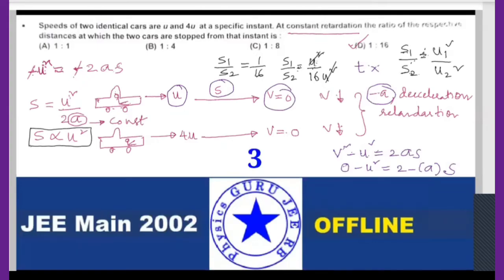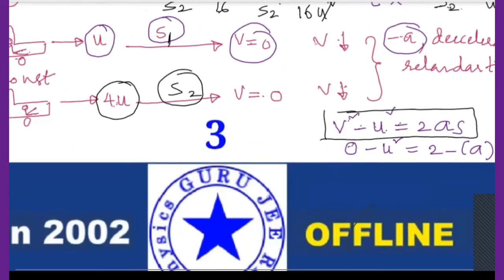Let me explain once again. Two cars are there, U and 4U, both moving. We want to calculate the ratio of the distances S1 and S2 before coming to rest. I used V square minus U square is equal to 2AS, so 0 minus U square is equal to 2 into minus A into S. I am using minus because it is a retardation.